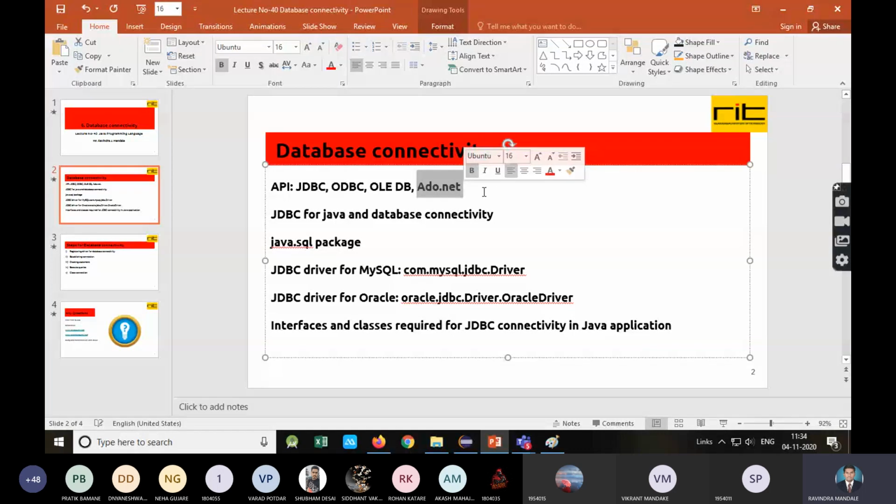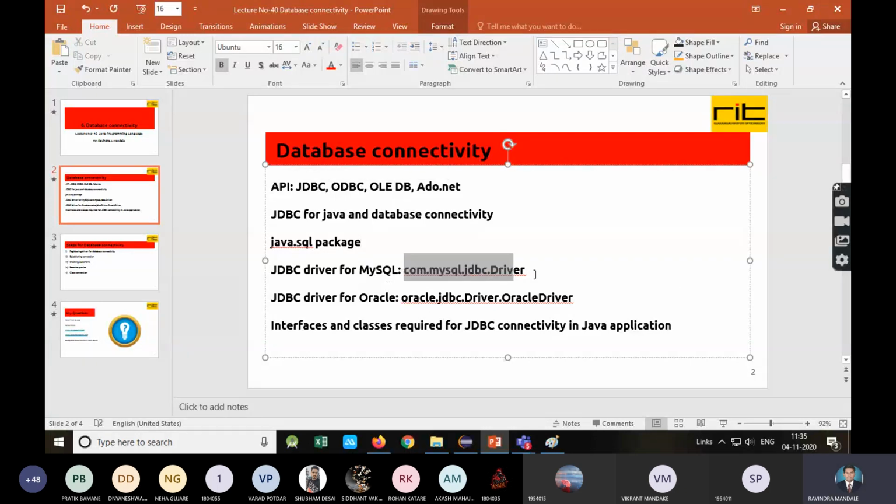ADO.NET is for .NET technology, that is C# and VB, and again DBMS from Microsoft. But JDBC is platform independent. You can work with Java and any DBMS.